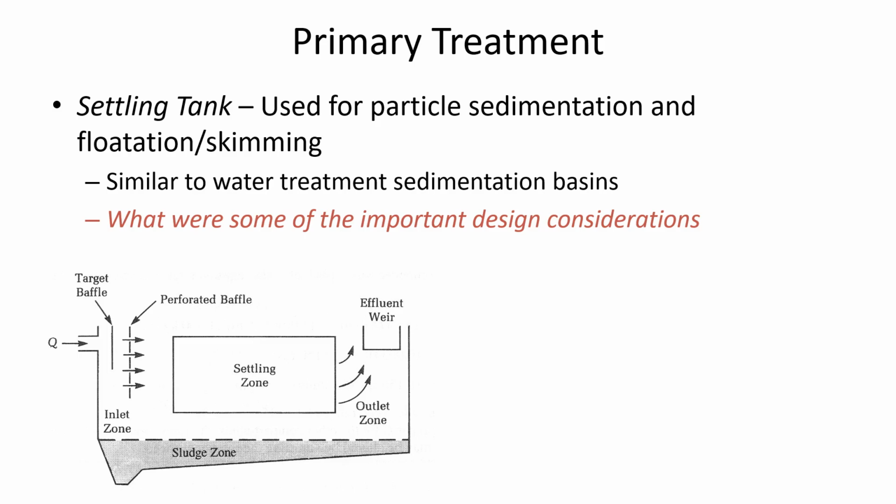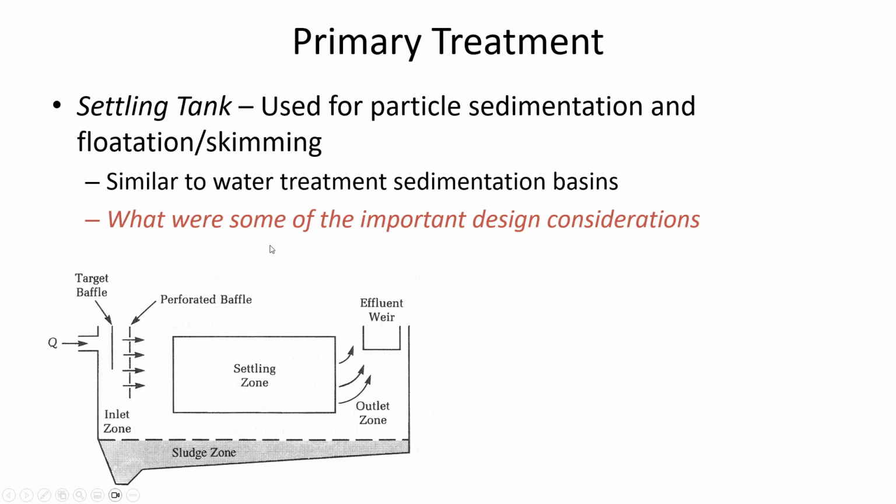But as far as design, what we do is we just use these rules of thumb of how much water it's safe and appropriate to load into a clarifier in terms of cubic meters per day per surface area of the clarifier. So a settling tank has two purposes. It's to settle solids to the bottom, and it's to allow things that are light, like grease, oil, and tennis shoe insoles, to float to the top, and then to somehow wipe the top of the water, to skim it with a boom and collect that and dispose of it through either landfilling or digestion.